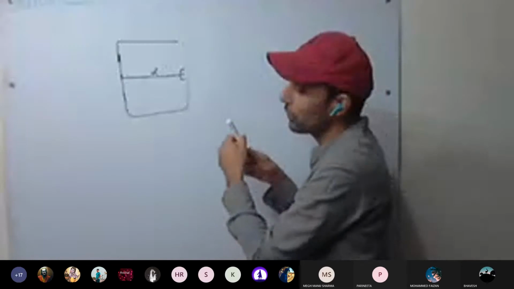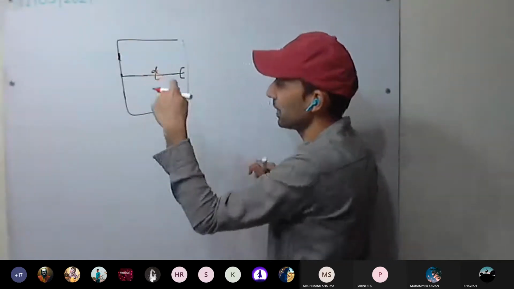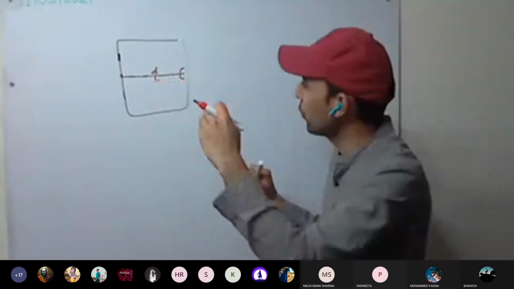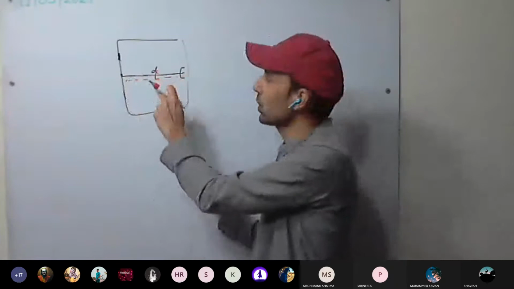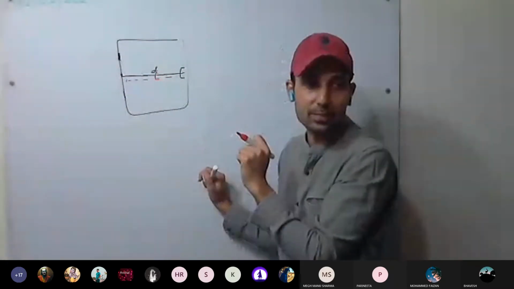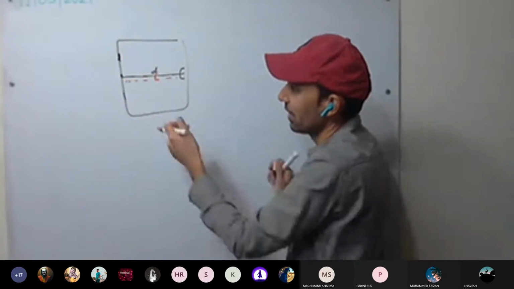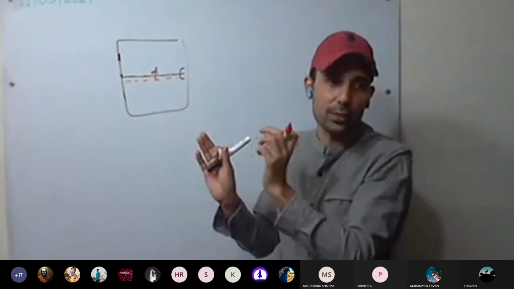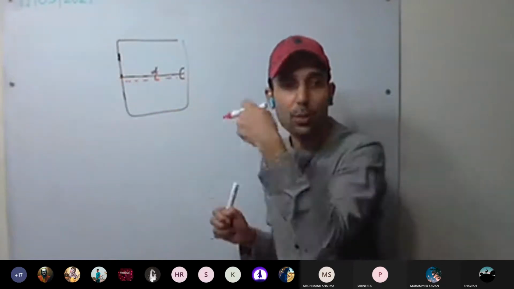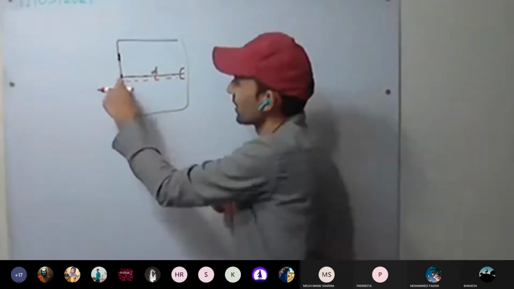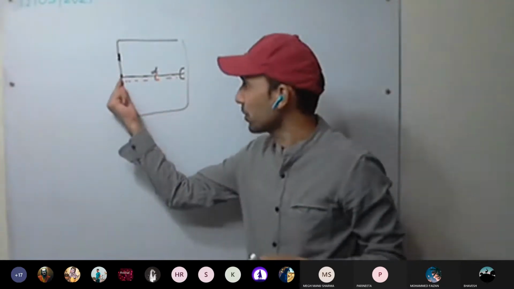Okay. So now if you try to open the door or close the door from the middle, you can see more force is required. As you move towards the hinge, to open or close the door, we require more force. Why? Because the distance is decreasing, and to turn it we require a particular torque. At the hinge, will you be able to open the door if you apply force on the hinges?